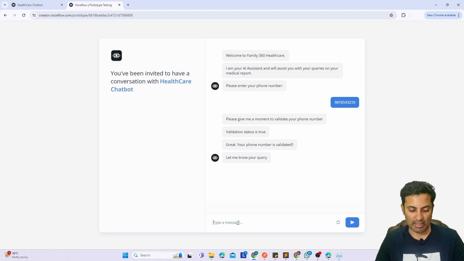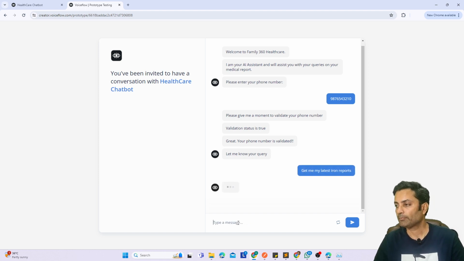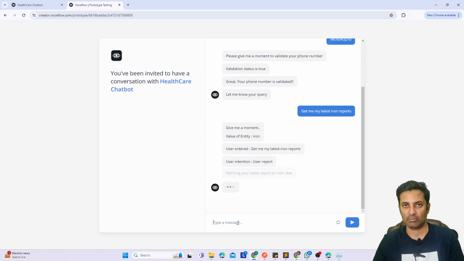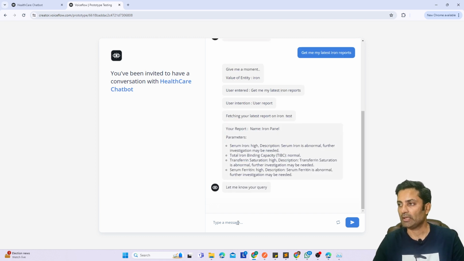Then I go and ask, okay, get me my latest iron reports. I want to ask, I have done some lab tests with this company, and what are the results of my iron test. If you see here, this is the data which I am printing, basically from a system perspective, but mainly the response is here.